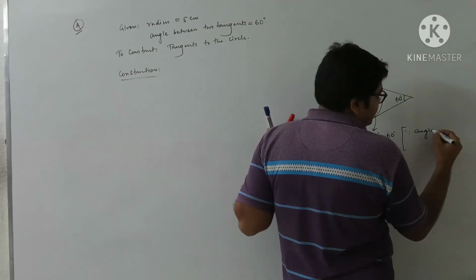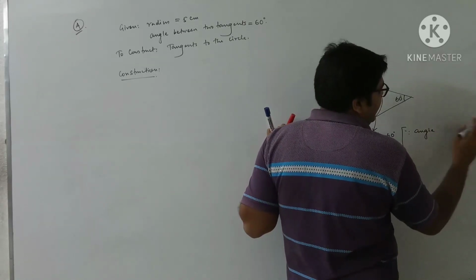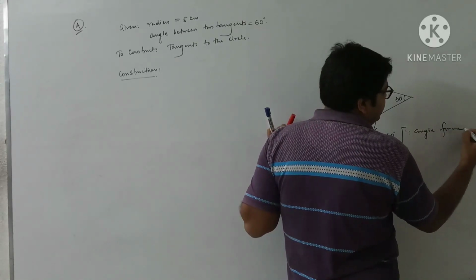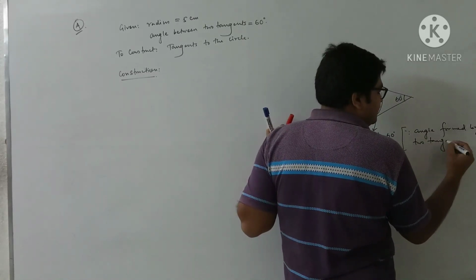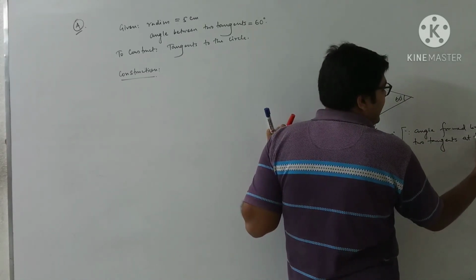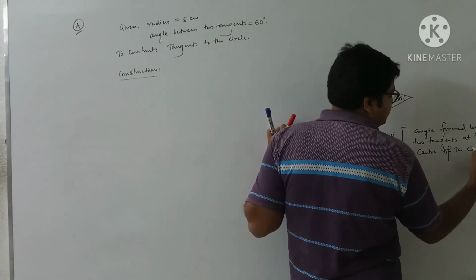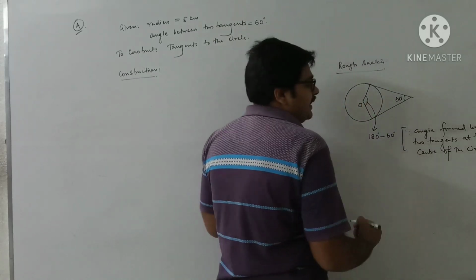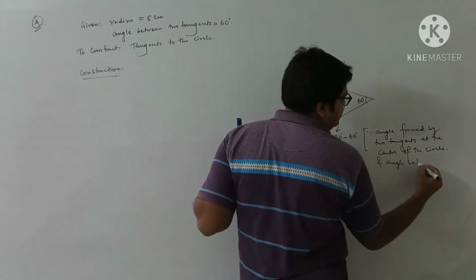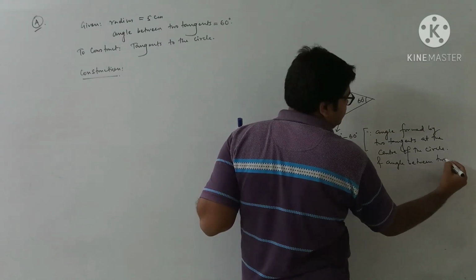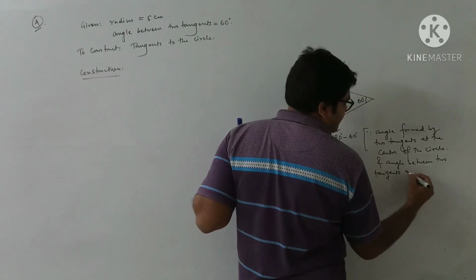The angle inclined, or angle formed by two tangents at the center of the circle, and the angle between the two tangents are supplementary.